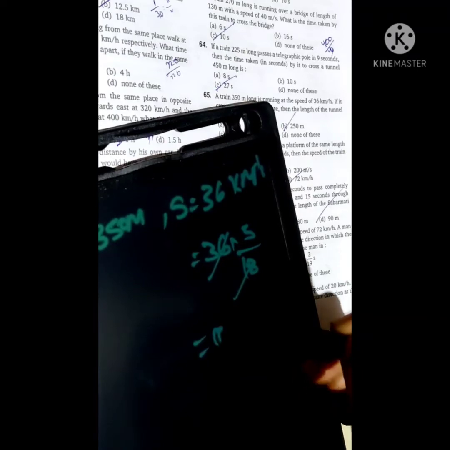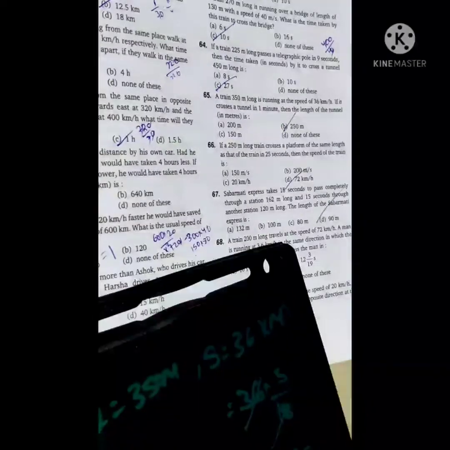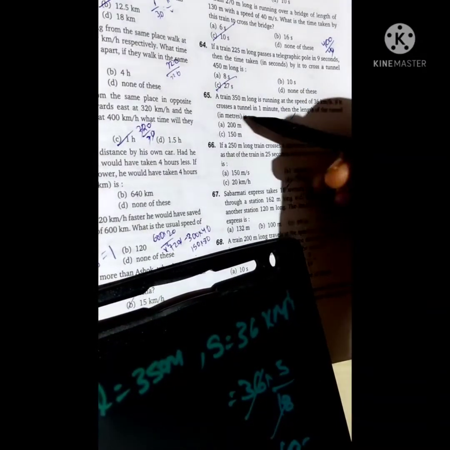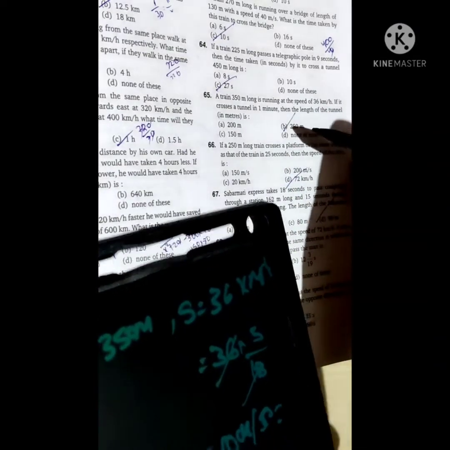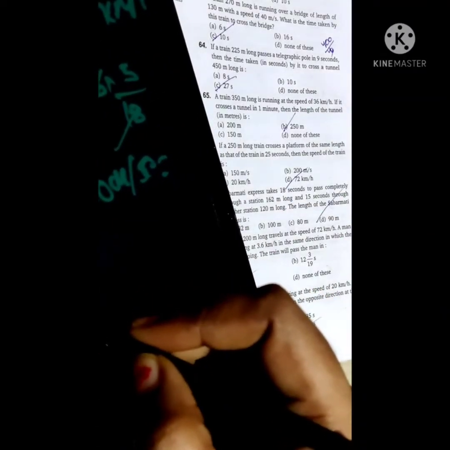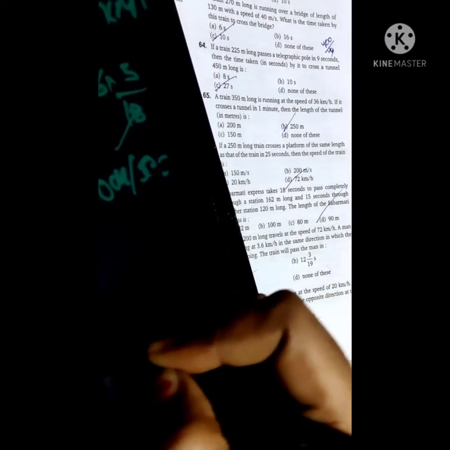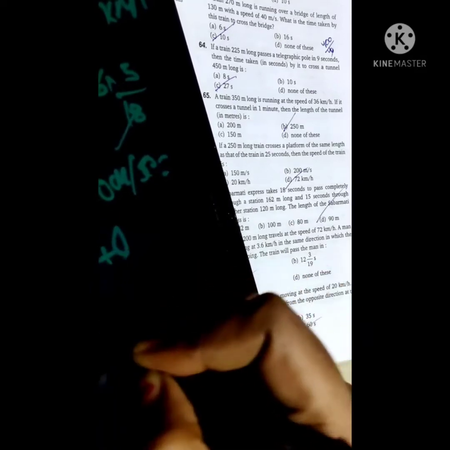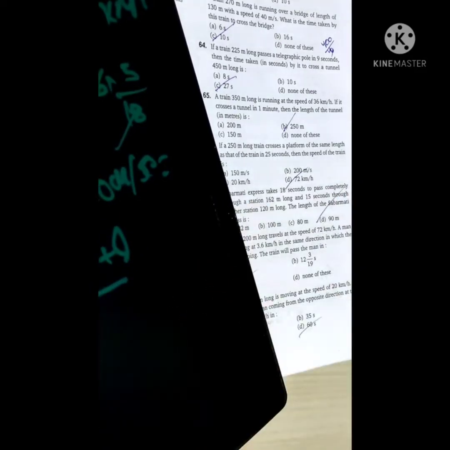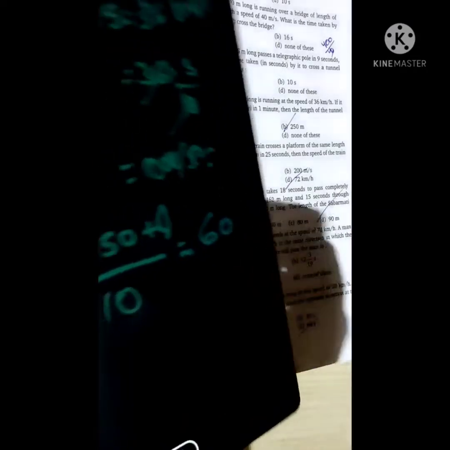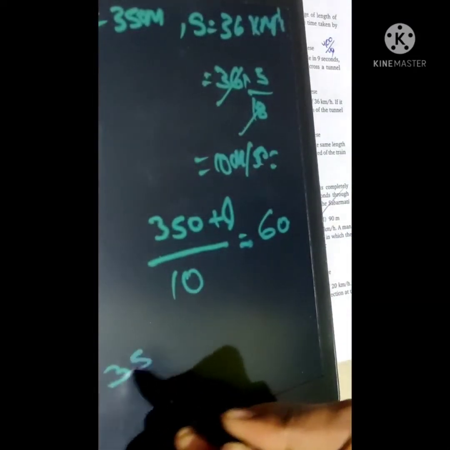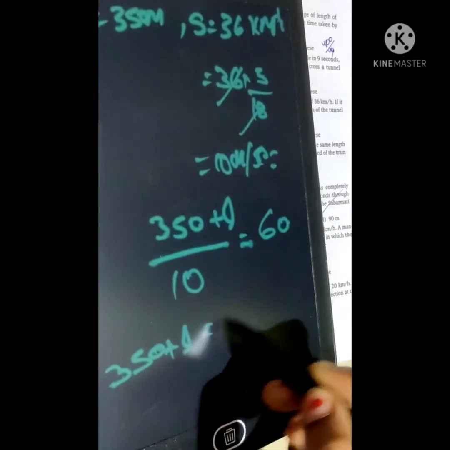So 10 meter per second is the speed. And if it crosses a tunnel in 1 minute, it means 60 seconds. So 350 plus tunnel length divided by 10 is equal to 60 seconds. So it means 350 plus tunnel length is 600.